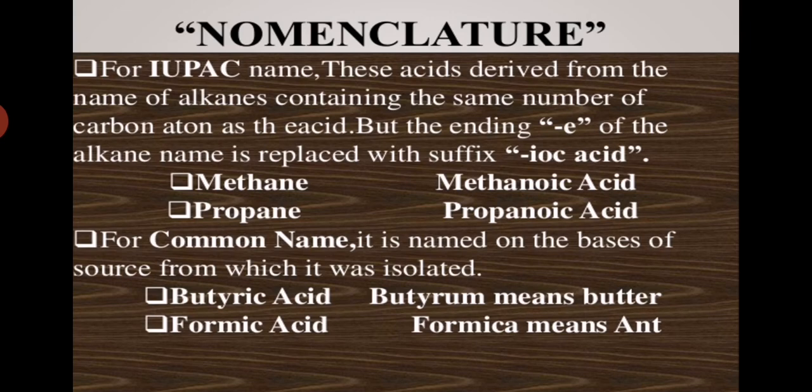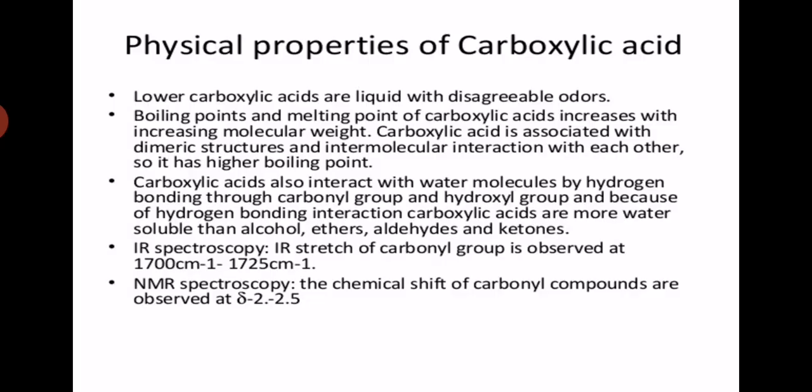In propane we replace E by OIC, and we get propanoic acid. For the common name, it is named on the basis of the source from which it was isolated, like butyric acid, from butyrum meaning butter, and formic acid, from formica meaning ant.